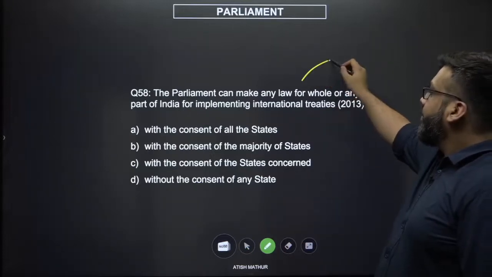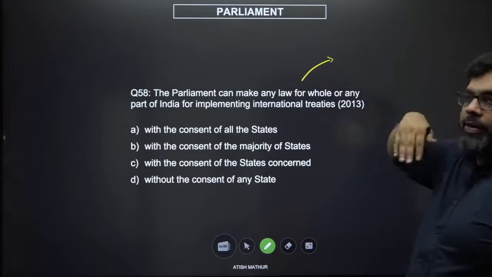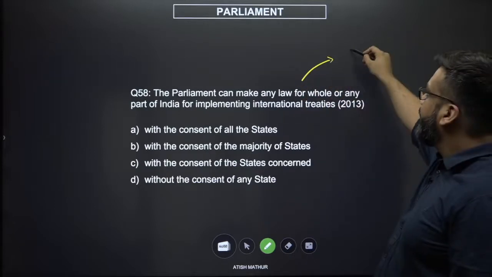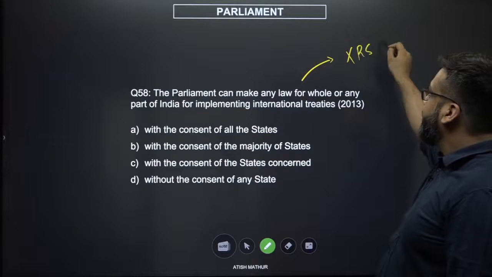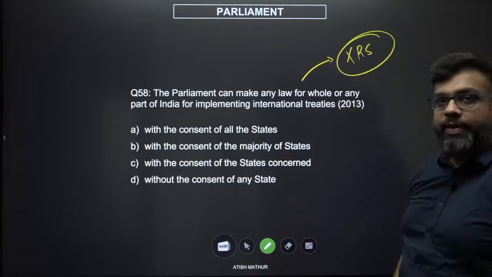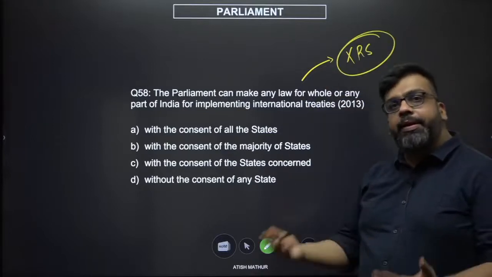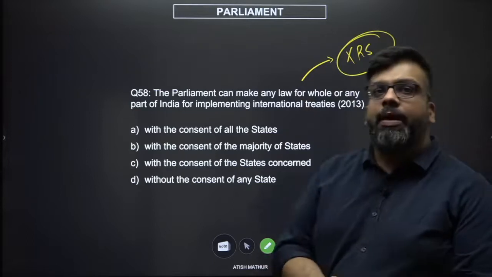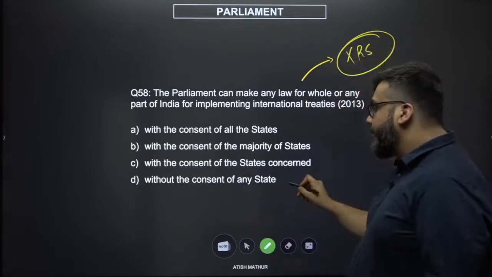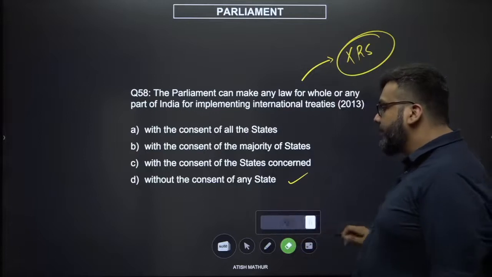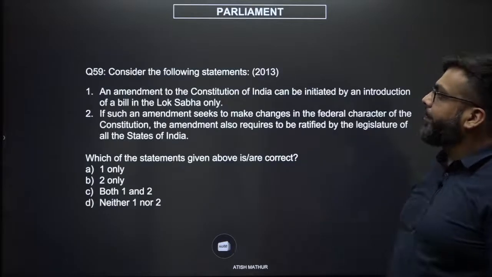We know that the parliament can make any law for implementing an international treaty. You don't even need a Rajya Sabha authorization for the same, because you have ratified an international document, and implementing foreign policy is a subject matter of the union list, and therefore you can do this without the consent of the states.